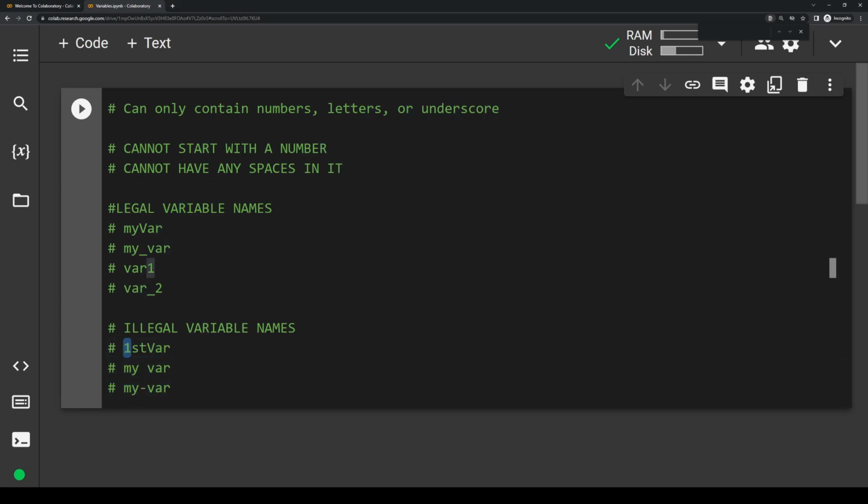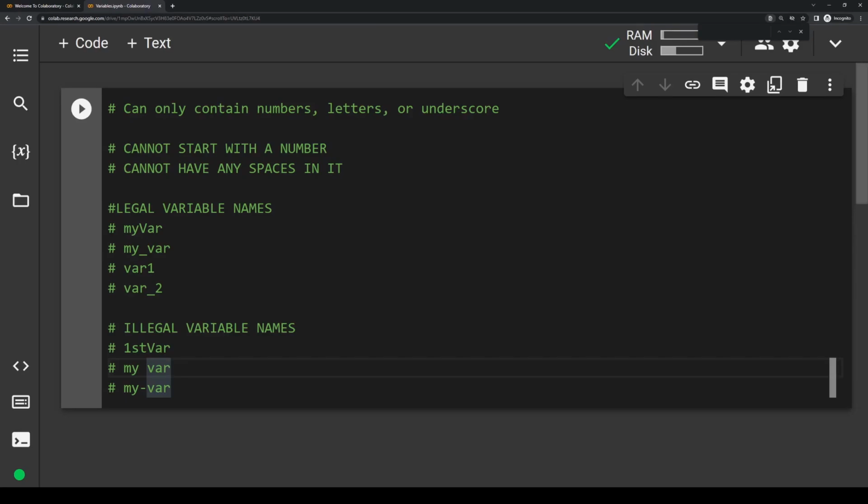This is illegal because it starts with a number, and we can't do that. This variable has a space in it, and then this variable has a hyphen. And the only special character that's allowed is an underscore. Hyphens are not allowed. So to sum it up, basically just don't start a variable with a number, don't have any spaces, and don't contain any special characters that aren't an underscore. And besides that, feel free to name variables whatever you want.